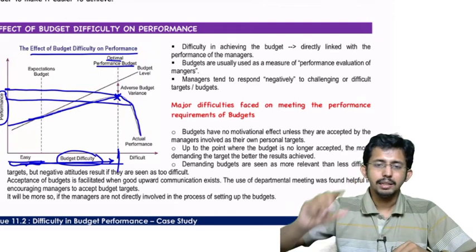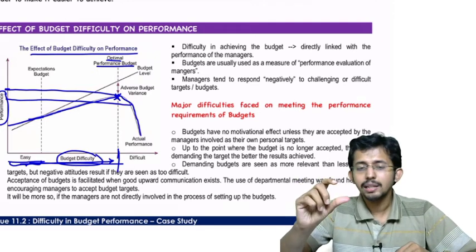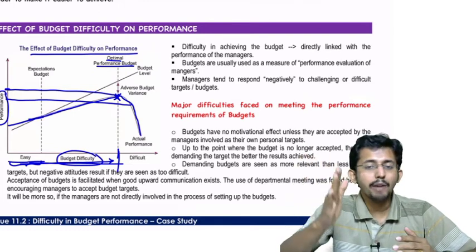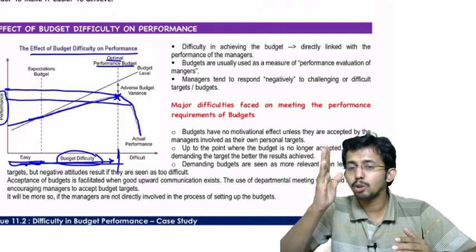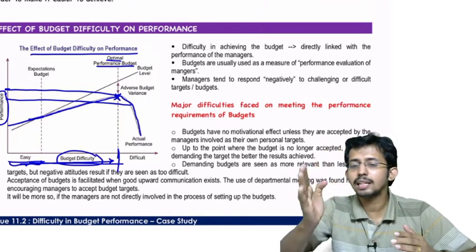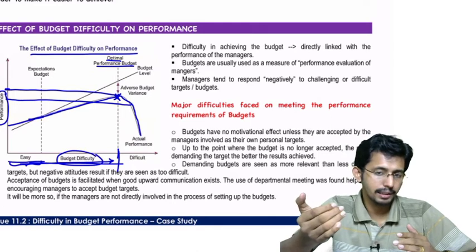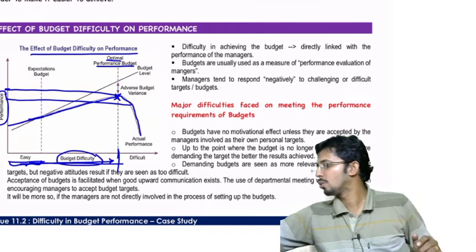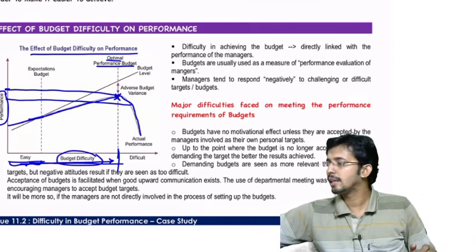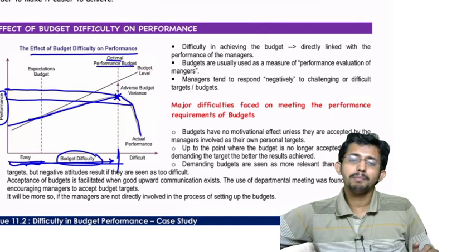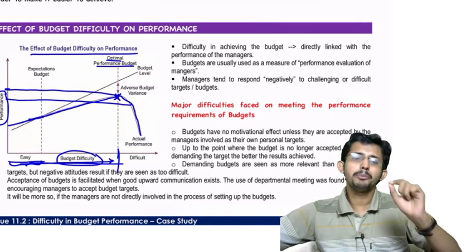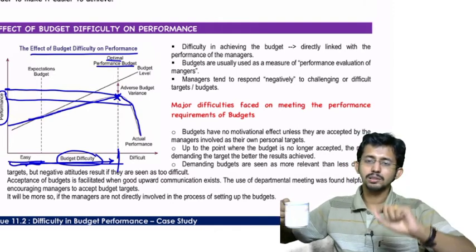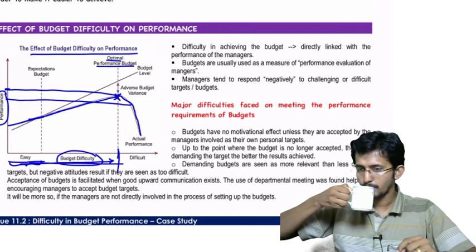So an increase in budget difficulty will increase the performance in the initial time, up to a certain level. But after a particular level, which is known as the optimum performance level, if you further increase the budget difficulty, that is going to bring down the performance level. So you can increase the budget difficulty, but only up to the optimum performance level, the level up to which increasing the budget difficulty increases performance is what is known as the optimum performance level.